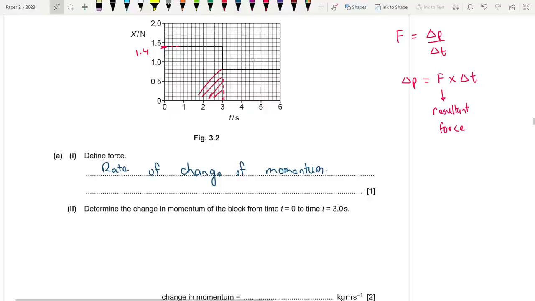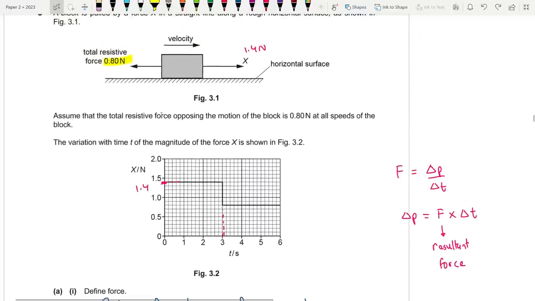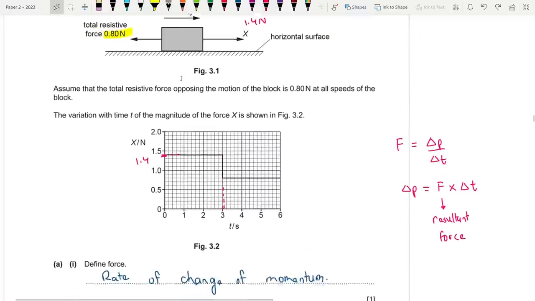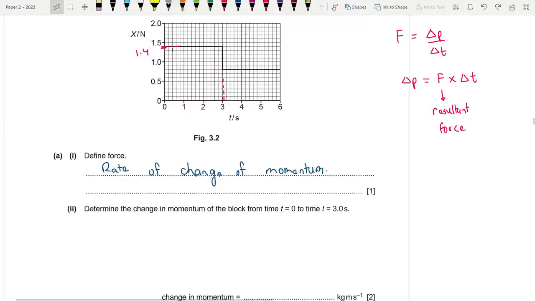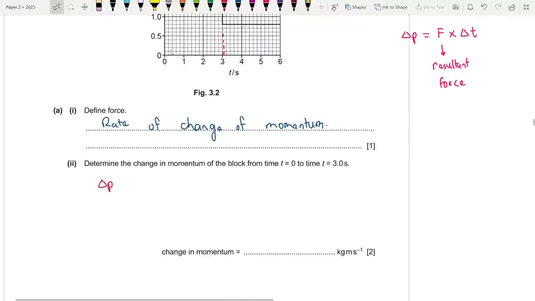The change in momentum is typically the area under the graph, which would be 1.4 times 3. But given that the graph is not for the resultant force, since X isn't the resultant force but rather the forward force, you need to find out the resultant force beforehand. Okay, so let's do that. The change in momentum is equal to resultant force times change in time.